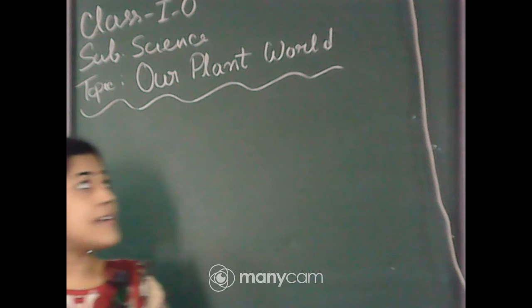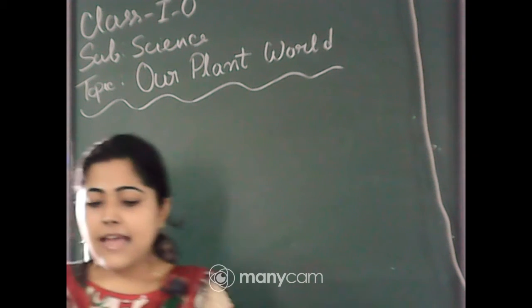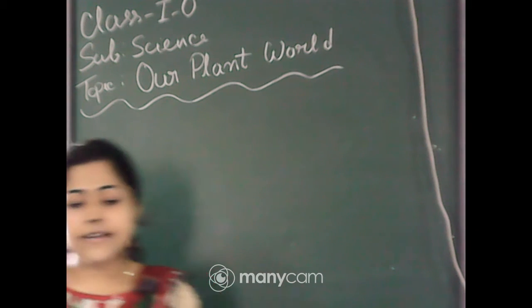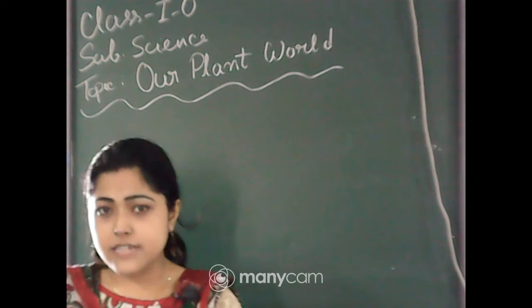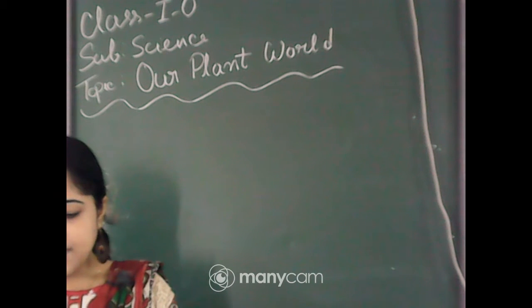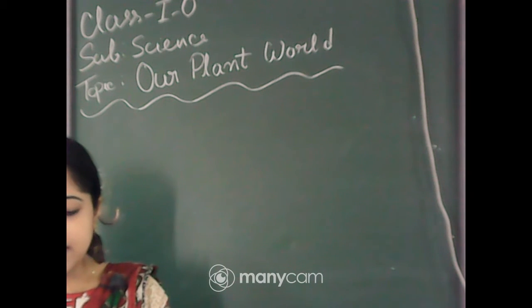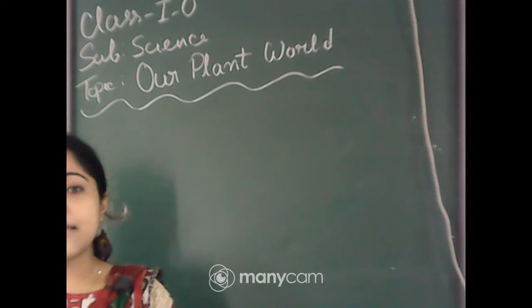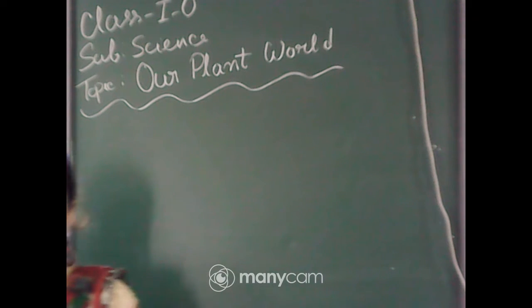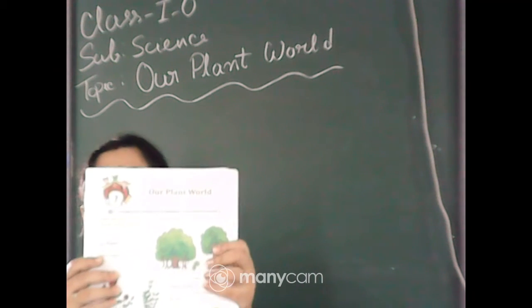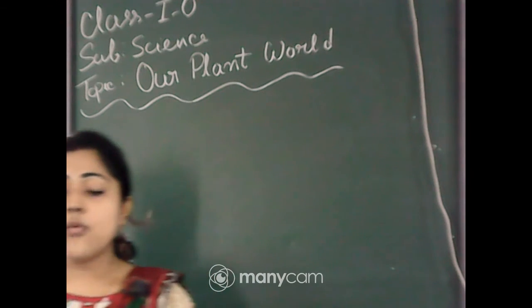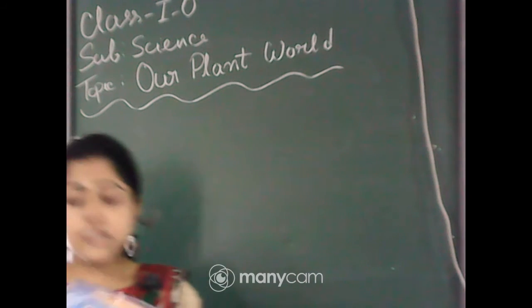Okay, so let's start your science class, and this is about your 7th chapter, which we already started, our plant world. Here in this chapter we already learned about the big plants and small plants, right? Everyone open page number 29, our plant world.